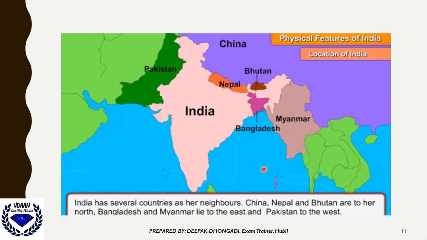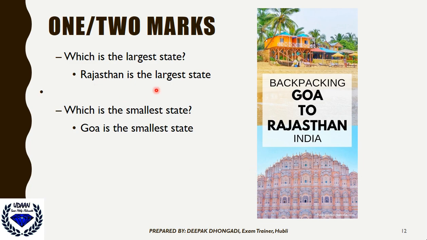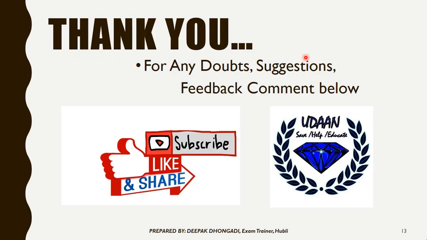Then, which is the largest state of India? As you beautifully know, Rajasthan, famous for many cultural activities. So Rajasthan is the largest state, and the smallest state is the famous Goa, the most pleasurable and luxurious place. With this we'll end a very small topic. It is hardly a one mark question you can expect from this very general topic.